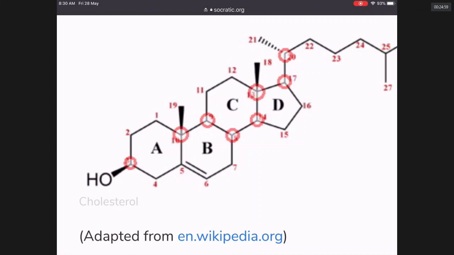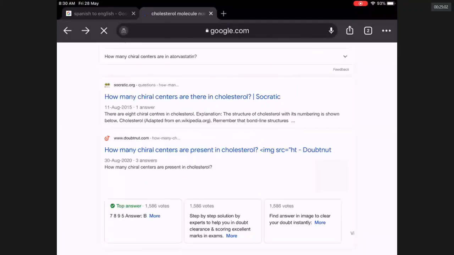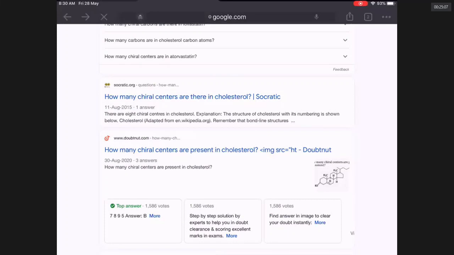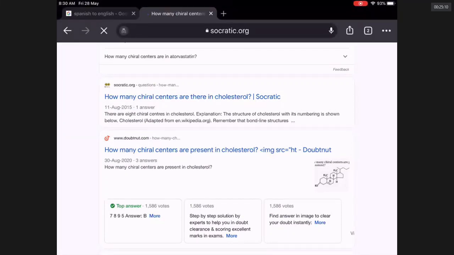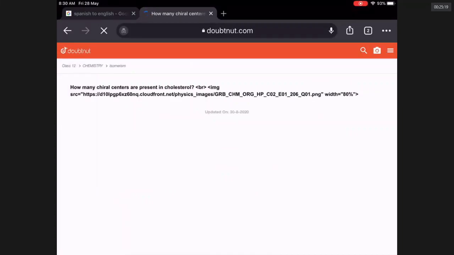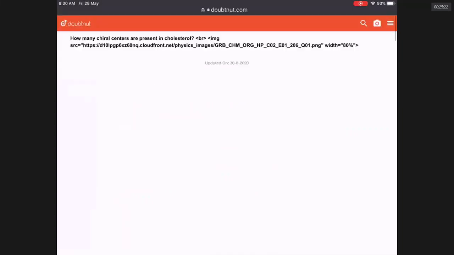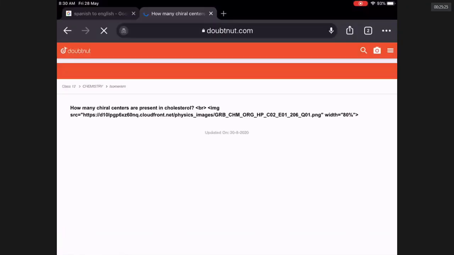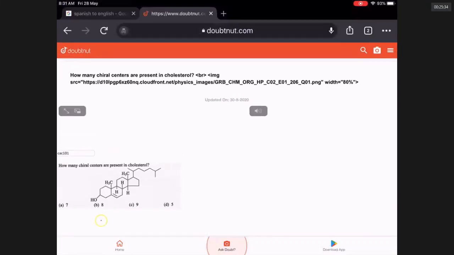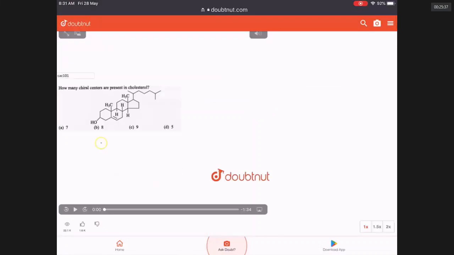This is a question that appeared in IIT Advanced once. They gave a structure like this. Here they have shown the answer, but I want to show you a structure without the answer. This is the structure. This is the IIT question asked. They gave options, of course, 7, 8, 9, 5.